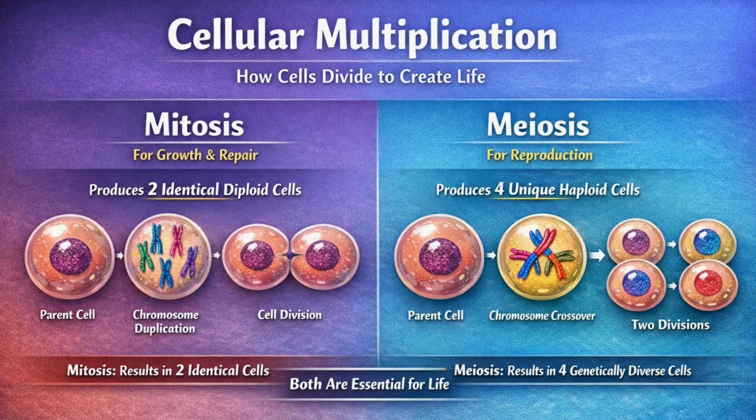Cell division. Finally, let's look at how life continues and grows through cell division. New cells are constantly being produced in organisms to support growth, replace damaged or expired cells, and form the specialized cells required for life cycles. There are two main ways this happens: mitosis and meiosis. First is mitosis. This is the process of cell division for growth and maintenance.